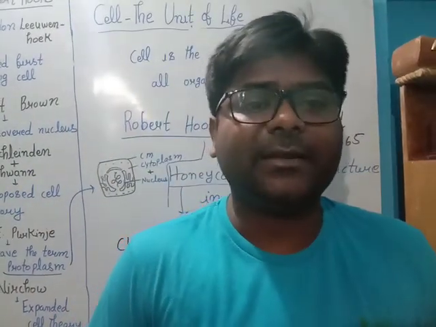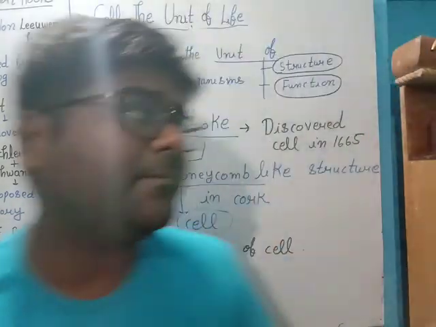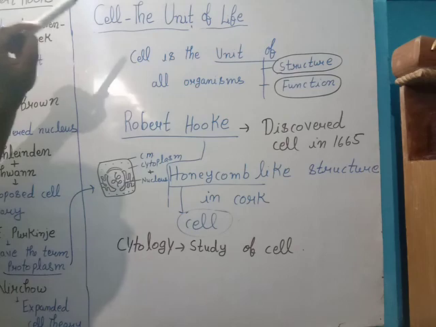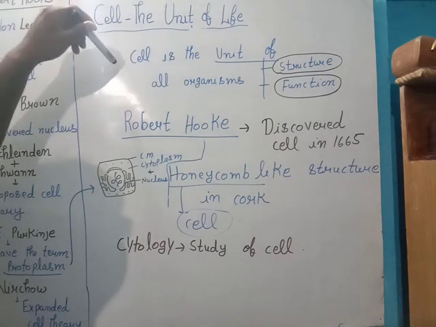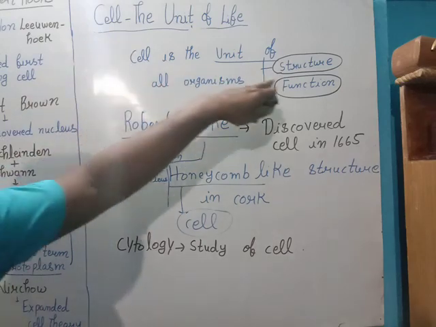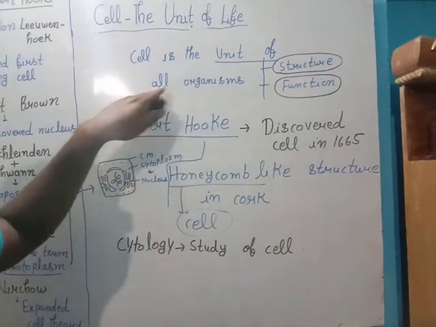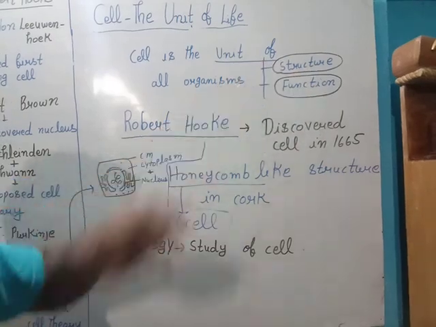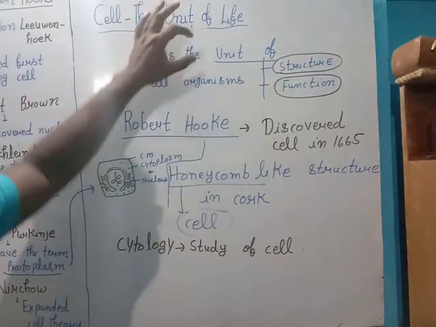That is the starting. Let's quickly revise. We started cell. This is the name of the chapter, and then we defined cell. What is the cell? Cell is the unit of structure and function of all organisms. So that is a unit.